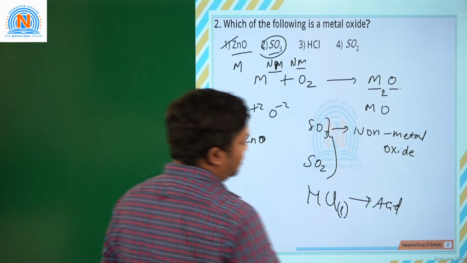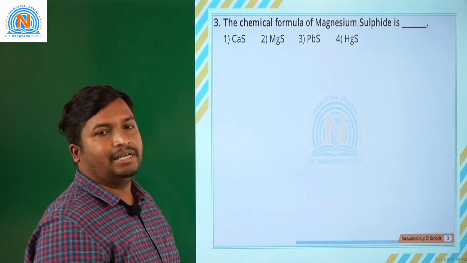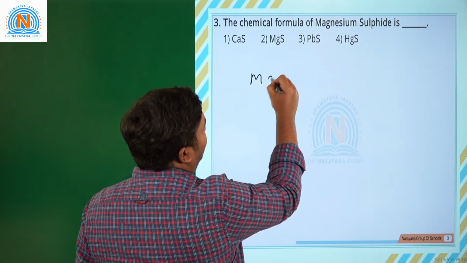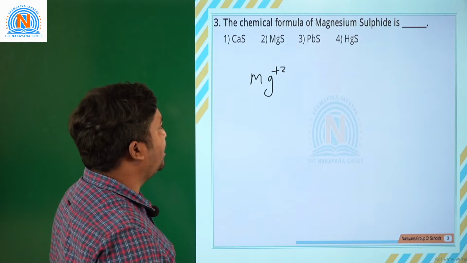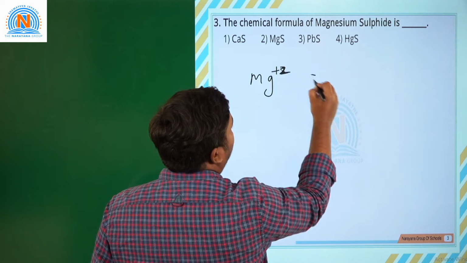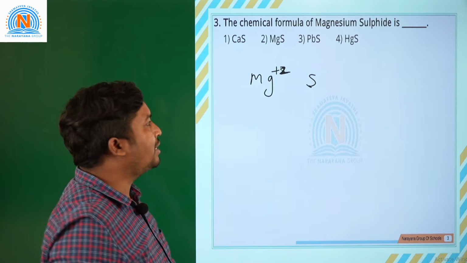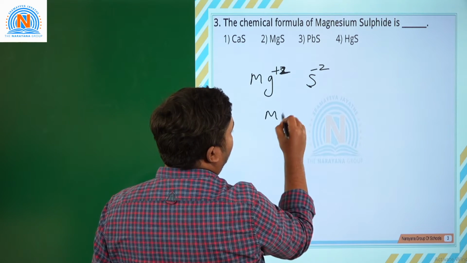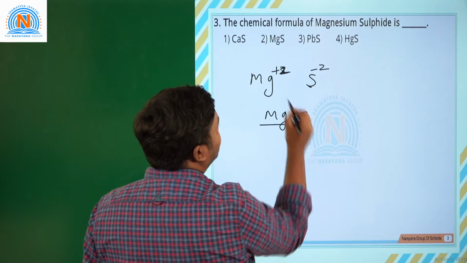Next, the chemical formula of magnesium sulfide. Magnesium generally loses 2 electrons to form the Mg plus 2 ion. Magnesium is electropositive and a second group element, therefore it loses 2 electrons. Sulfur is a 6A group element which requires 2 more electrons to gain the octet, therefore it forms S minus 2, an electronegative element. On crisscross it forms Mg2S2, but we simplify it and write it as MgS, magnesium sulfide.